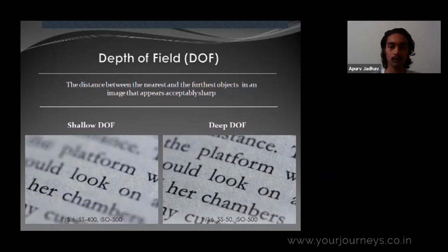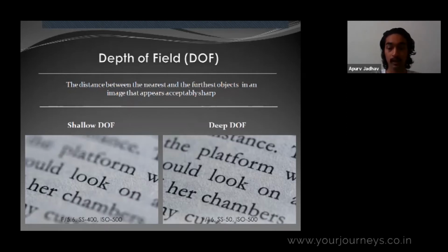Third is depth of field. Basically, depth of field is the distance between the nearest and the furthest object in an image that appears acceptably sharp. In the first image, both the upper side and the side which is below are blurred, and you can only see a few words clearly, like the her, look, and the W. But in the second slide, you can see that almost everything is in focus. Not almost everything, but around 1/3 of the image is in focus, unlike this image.